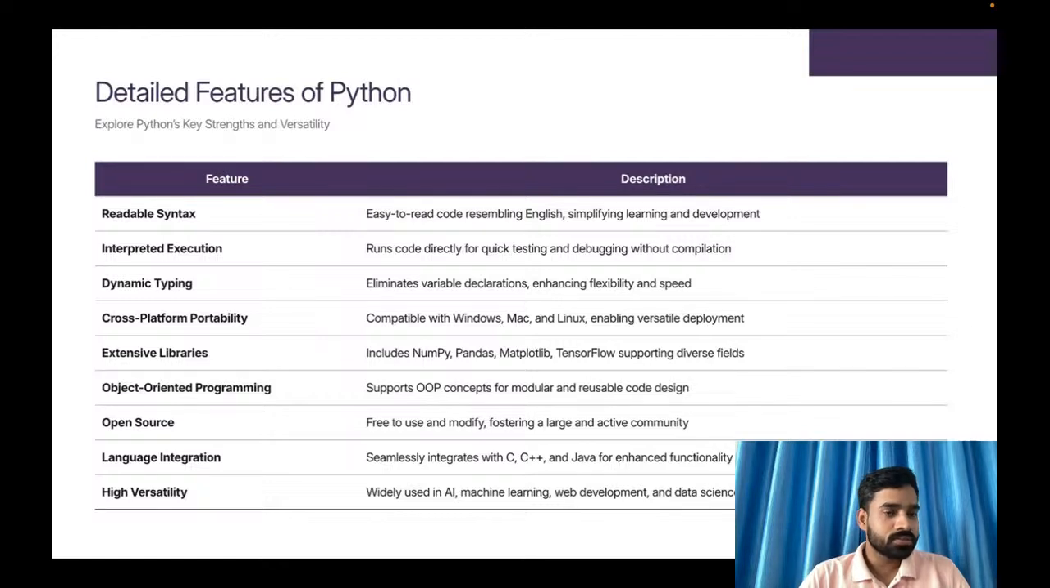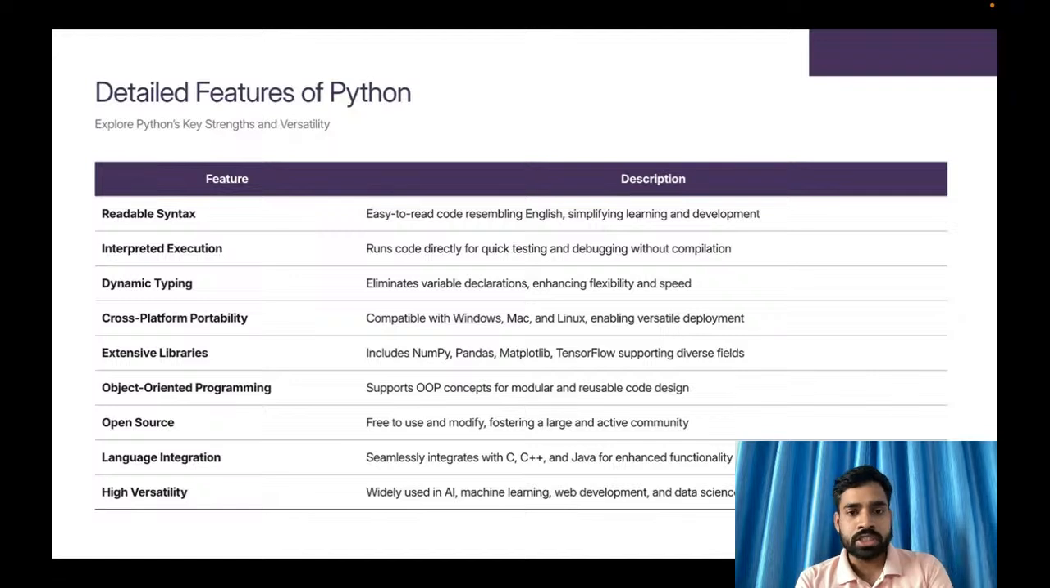Okay, let me explain the features of Python again. Python is easy to write. It is in human language, it is human friendly. Most of the words and keywords, variable names and functions, whatever libraries are there, you will see each and every one is written in English words only.